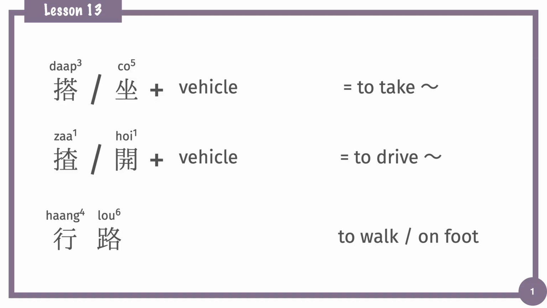If you are not taking any transportation, you can choose 行路 as your method. 行路 is a verb phrase. 行 is the verb, which means to walk, and 路 is the noun, which means road. 行路 means walk on the road, so on foot.